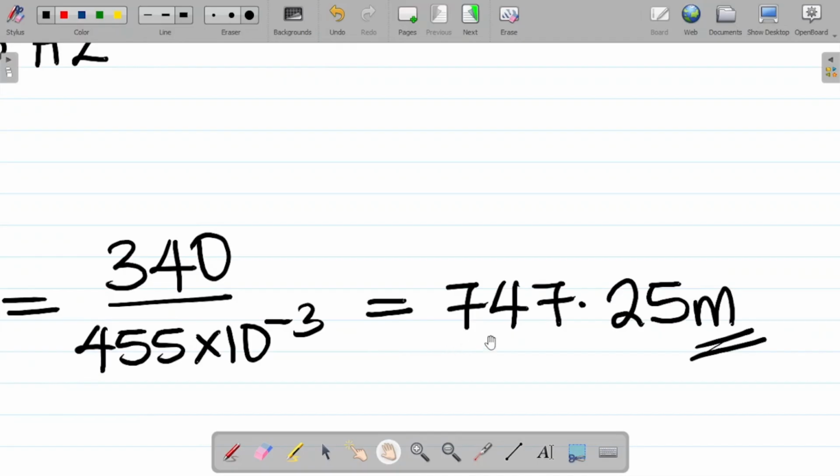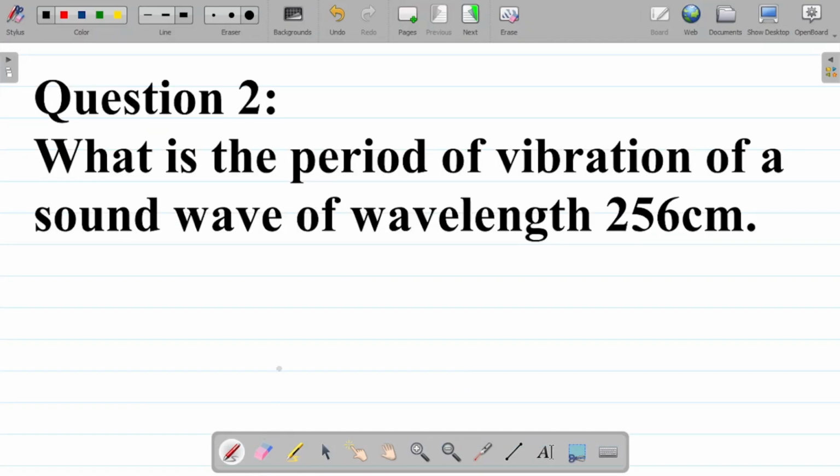We'll look at one more question on this, and then we'll go to the reflection of sound waves. Let's take one more question on this. Alright, question number 2, it says, what is the period of vibration of a sound wave of wavelength 256 centimeters? Let's solve this.